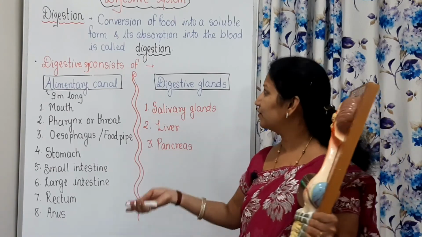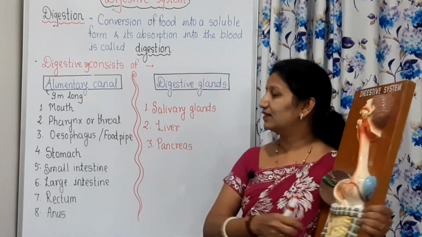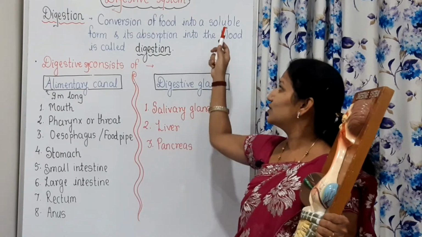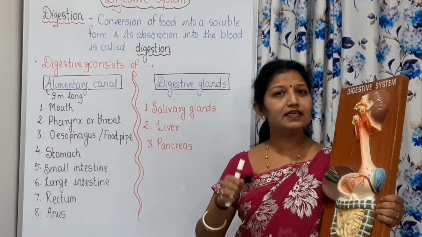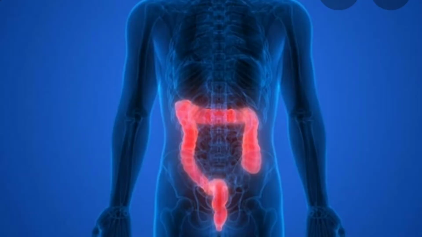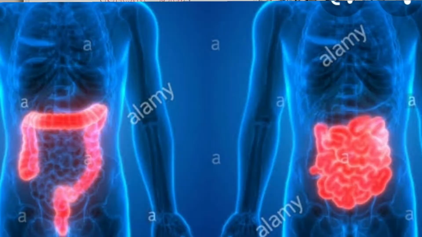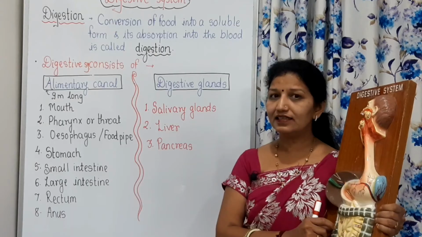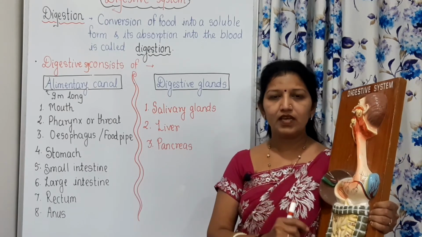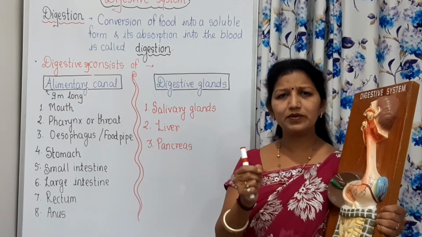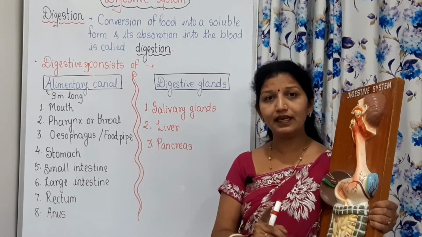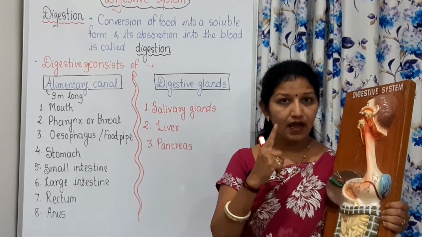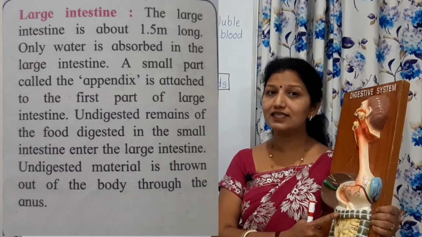Then absorption of food takes place as it is converted into a soluble form, and the remaining food is pushed into the large intestine. This large intestine has more diameter, but its length is 1.5 meters. A small amount of absorption of remaining food takes place here, but mainly the absorption of water takes place in the large intestine.